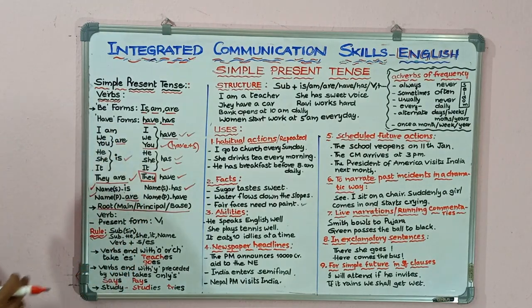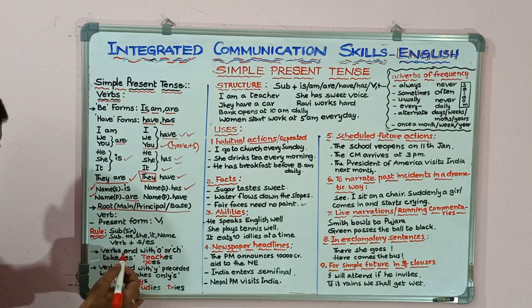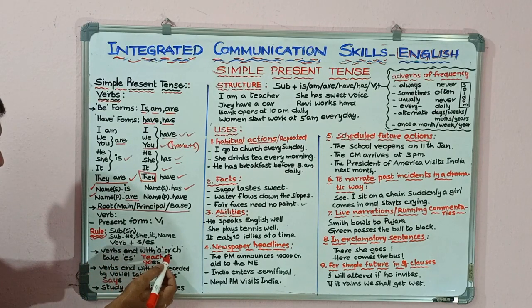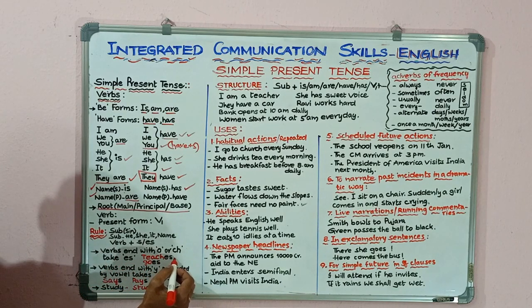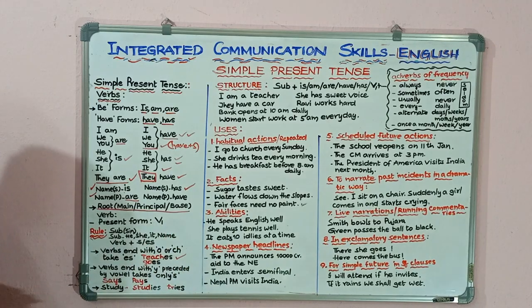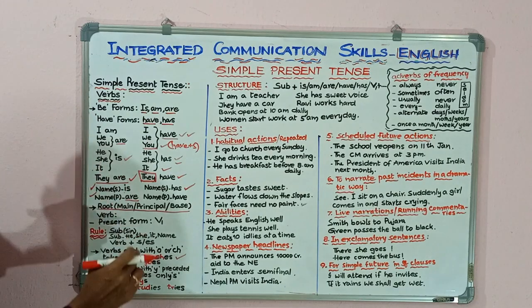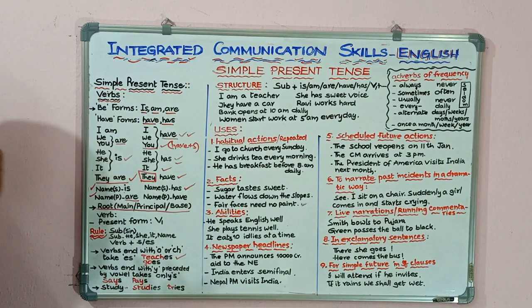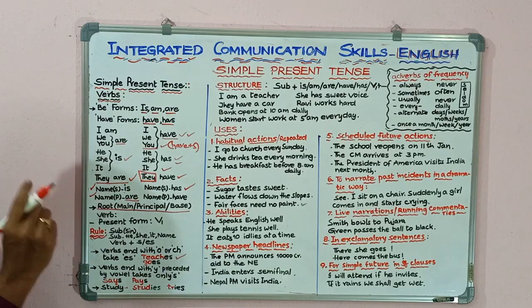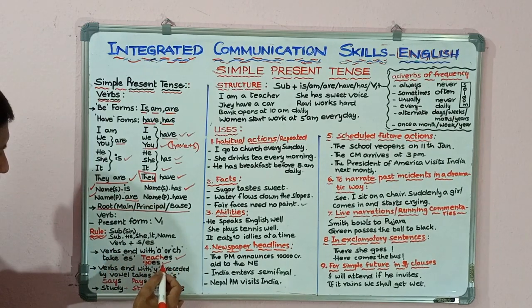If the verbs end with o or ch, that verb takes es. When the main verb is teach, we have to use teaches in the simple present tense. If the main verb is go, after singular third person pronouns and singular names we should use goes.